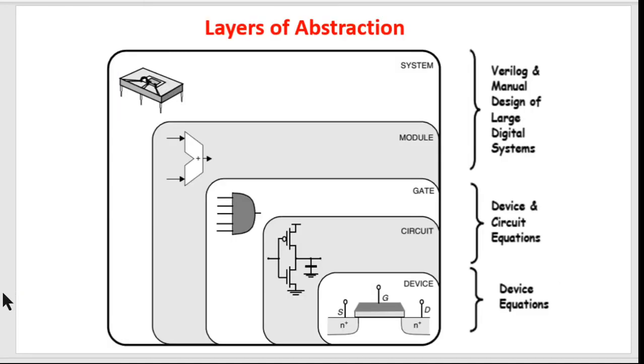Okay, so now we come to the layers of abstraction. Look at this diagram, it indicates something. Either we can start from the topmost level, that is the system level, or from the bottommost level, that is the device. So let's start from the top.